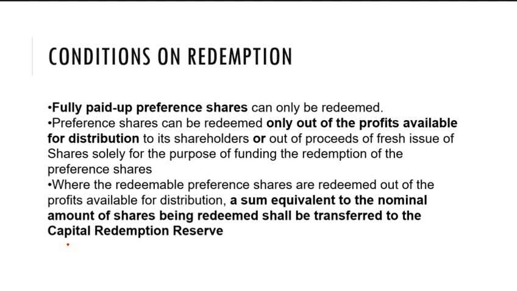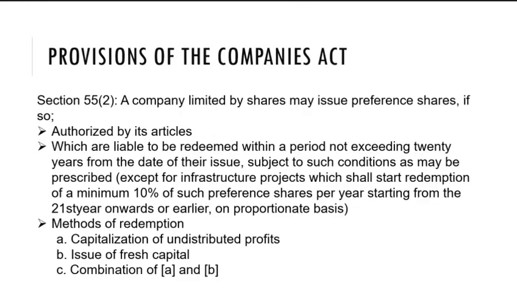Just like that, whenever a company redeems these shares out of profit, they need to create a reserve of a sum equivalent to the nominal value of shares in an account called the capital redemption reserve.